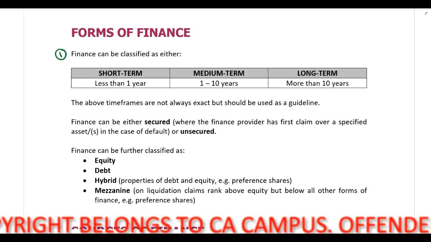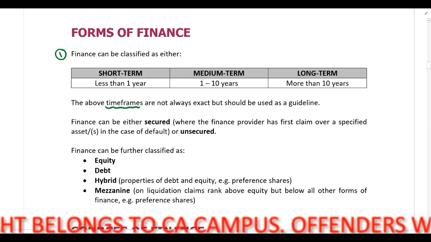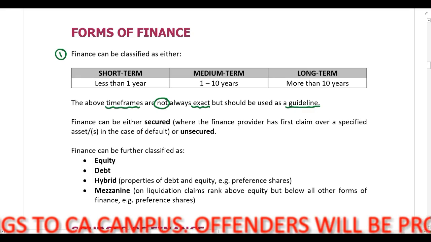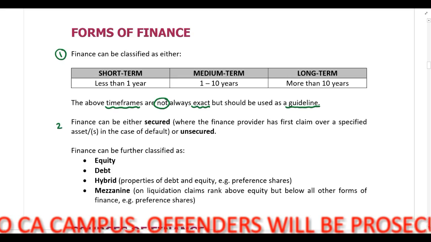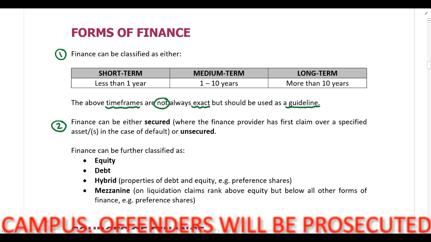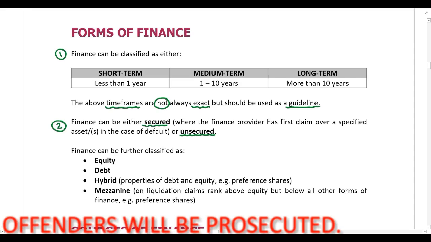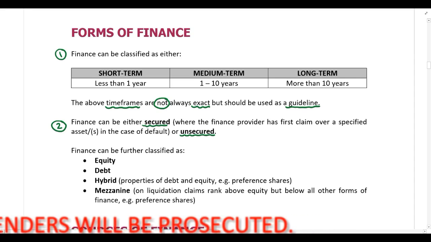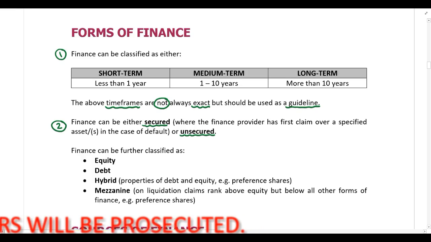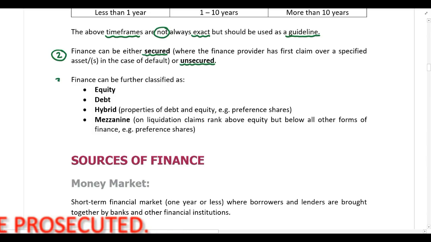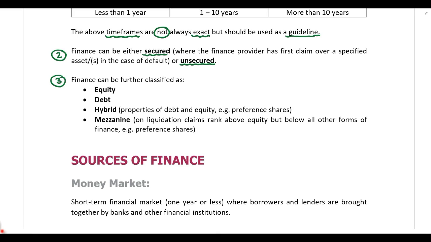Now, guys, you'll see just below that the above time frames are not always exact, but they should be used as a guideline. Then, in addition to that, finance can also be classified as either secured or unsecured. If finance is secured, that means that the finance provider has first claim over a specified asset or specified assets in the case of default. And then finally, finance can also be classified as either equity, debt, hybrid capital, or mezzanine finance.